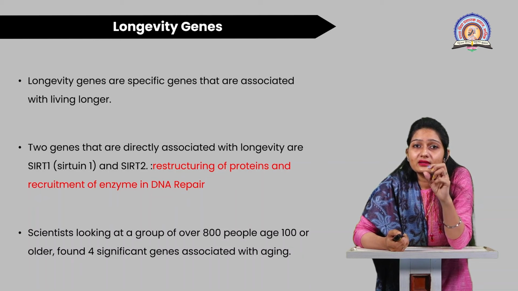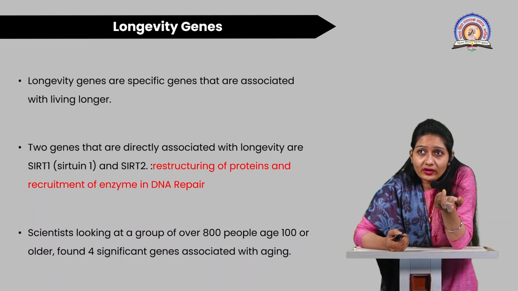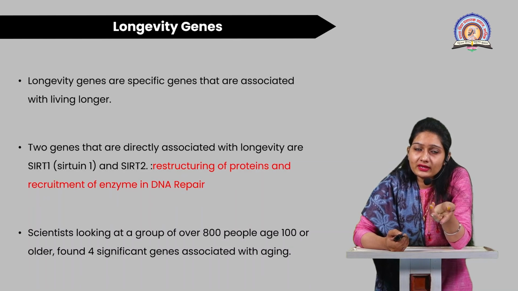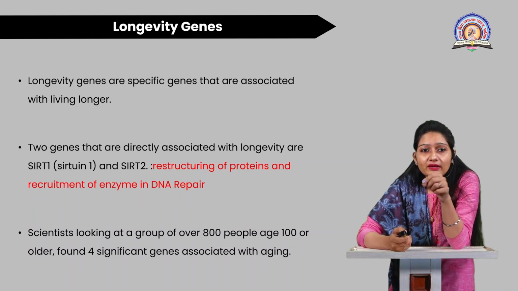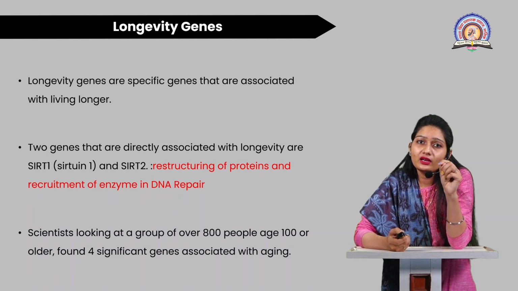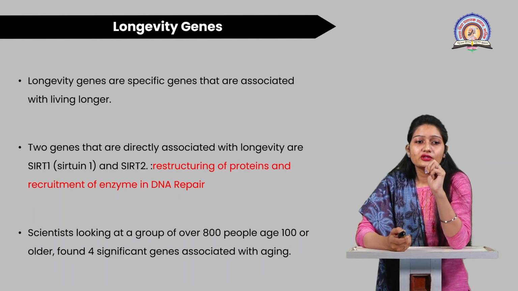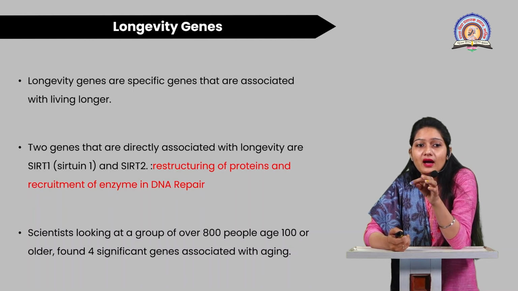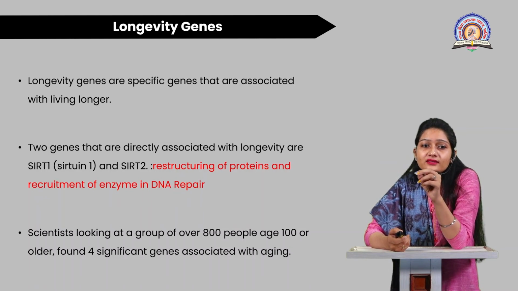Because there is less production of these longevity genes, or people who look young have more longevity genes in their genome. Longevity genes are the specific genes associated with living longer, right? Two genes that are directly associated with longevity are the SIRT1 and SIRT2 genes.